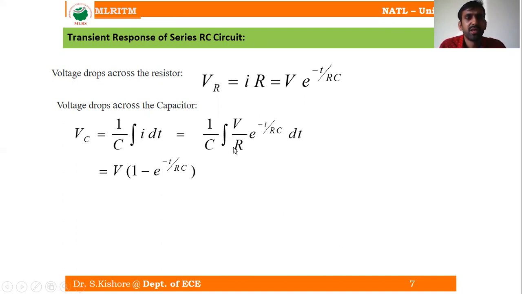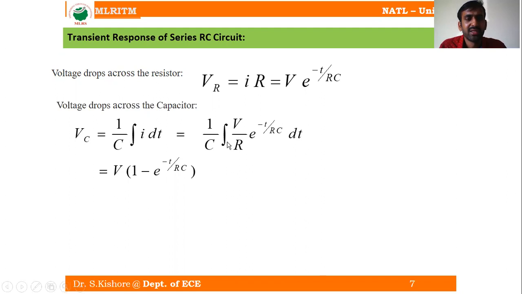V by R into e power minus t by RC, or small c into e power minus t by RC, where the small c is the arbitrary constant, that is nothing but V by R. So 1 by C integral of V by R into e power minus t by RC dt.